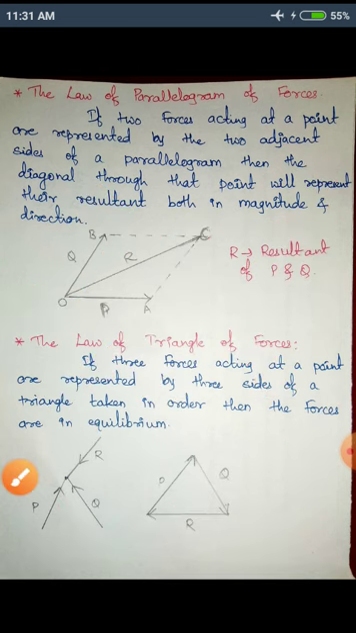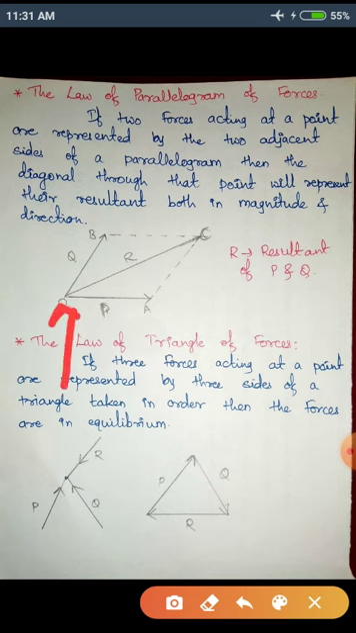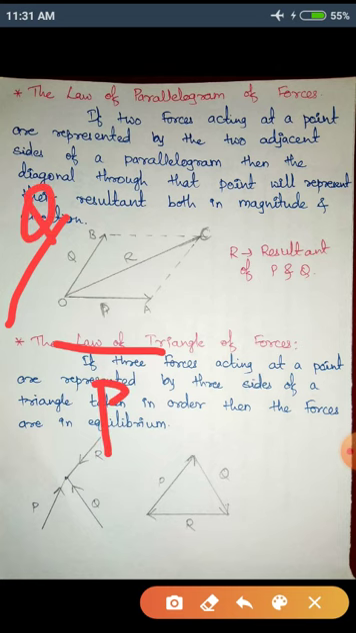So I'll explain it once again. Two forces P and Q are acting at point O. They are taken along two adjacent sides of a parallelogram. OA and OB are adjacent sides of a parallelogram. Along OA we have taken force P, along OB we have taken force Q. Then the diagonal represents the resultant R of these two forces.